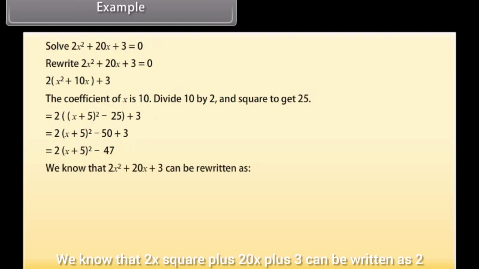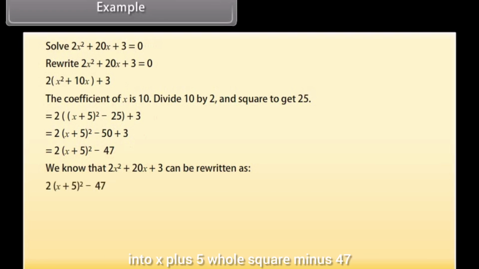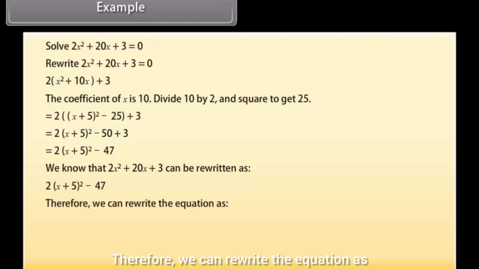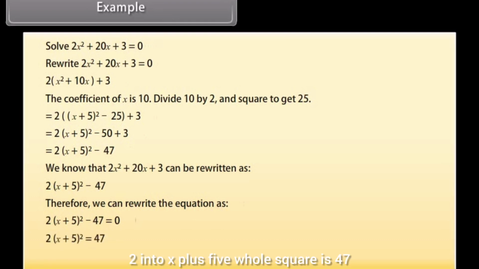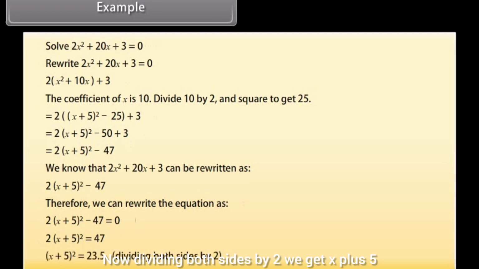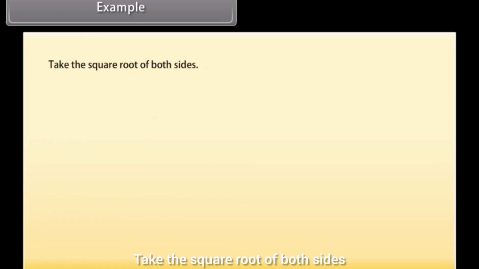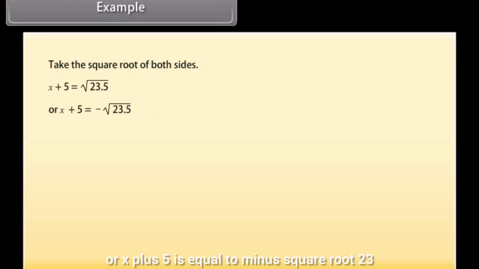We know that 2x² + 20x + 3 can be written as 2(x + 5)² − 47. Therefore, we can rewrite the equation as 2(x + 5)² − 47 = 0. So 2(x + 5)² is 47. Now dividing both sides by 2 we get (x + 5)² equal to 23.5. Take the square root of both sides. x + 5 is equal to the square root of 23.5, or x + 5 is equal to minus the square root of 23.5.